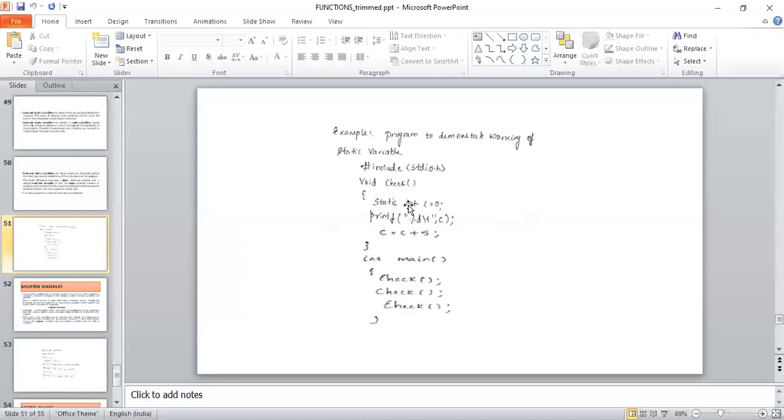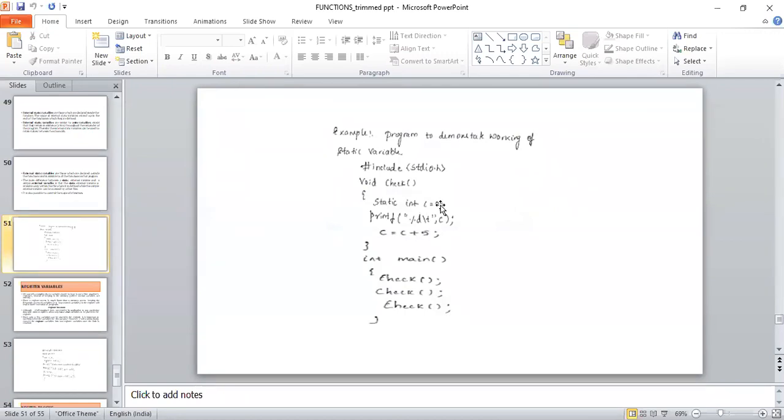What type of static variable is it? It is a local or internal static variable, because its scope and visibility are present only in the check function. We have taken the initial value of c as 0.